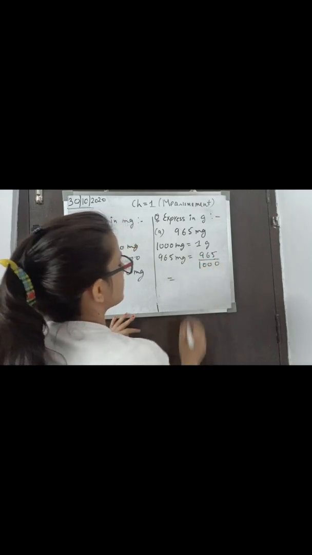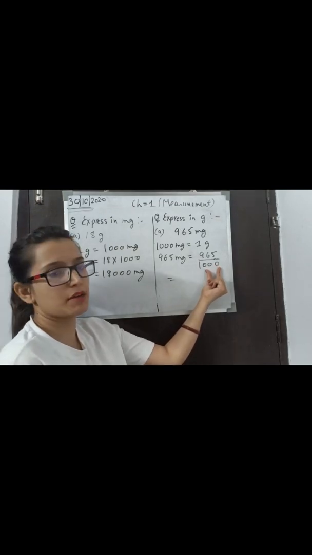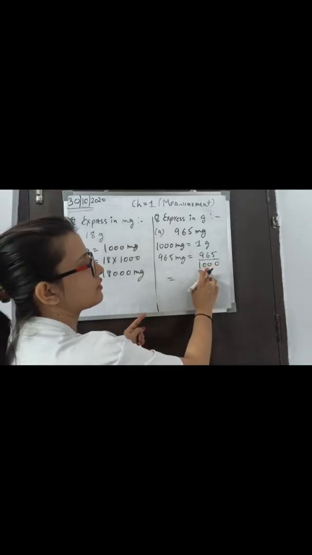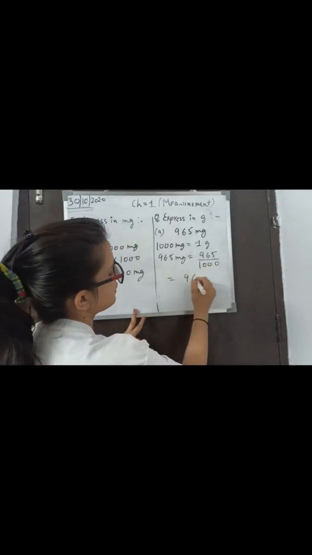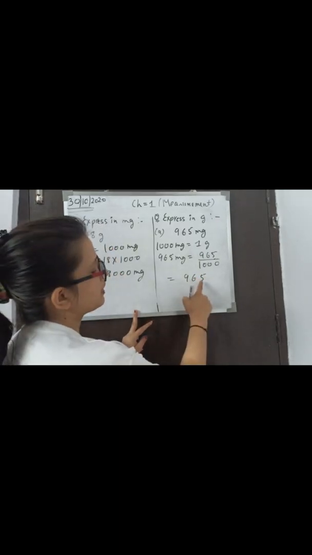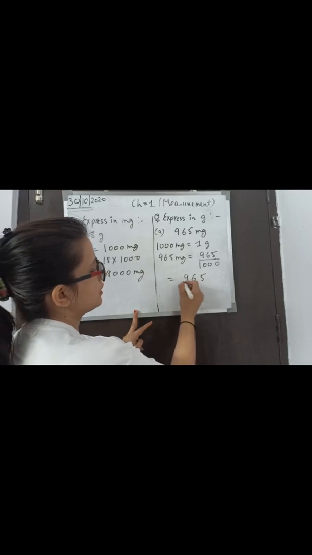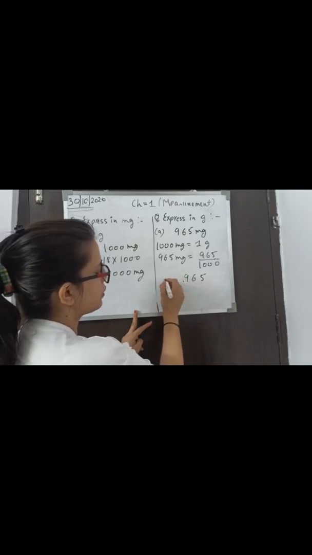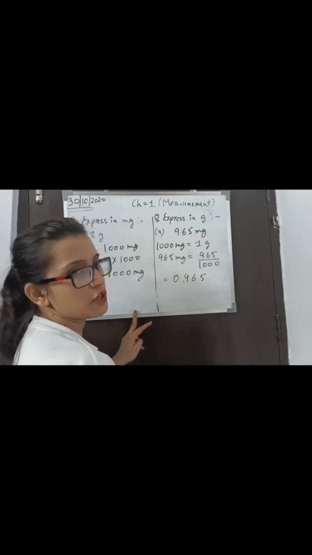Same as the previous one. First we will count the total number of zeros. So 1, 2, 3, 3 zeros, and after that we will write the numerator as it is, and then we will put the decimal point after 3 digits. 1, 2, 3. 3 digits. We don't have more digits here, so we will put 0. So our answer is